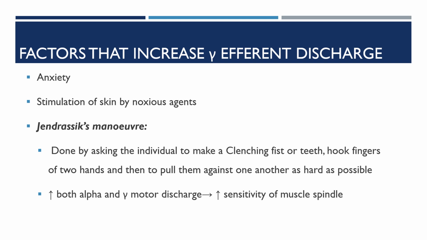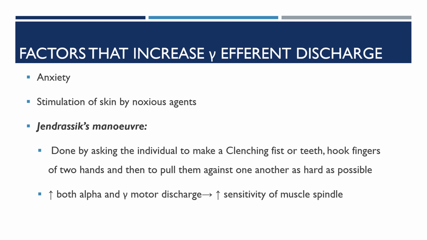This increases both the alpha and the gamma motor discharge, so it increases the sensitivity of the muscle spindle and we can elicit the reflexes easily. It causes the coactivation of the alpha and the gamma motor neurons.